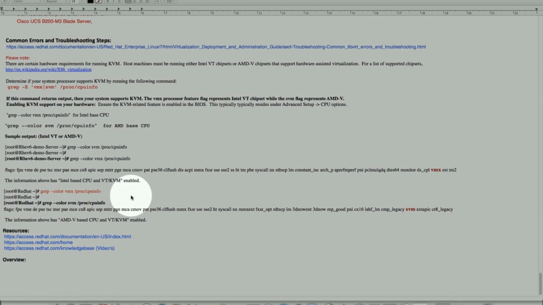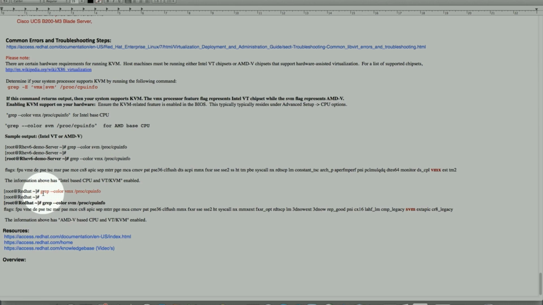The output will have either VMX in it or SVM in it. If I see VMX in the output, it means the system has an Intel-based CPU. And the other one is AMD-V.